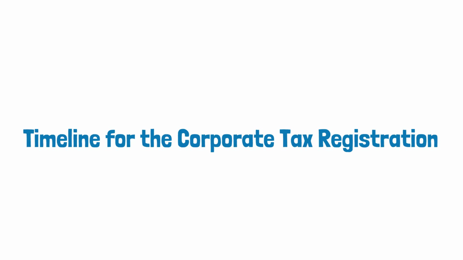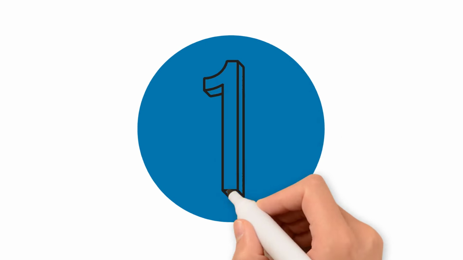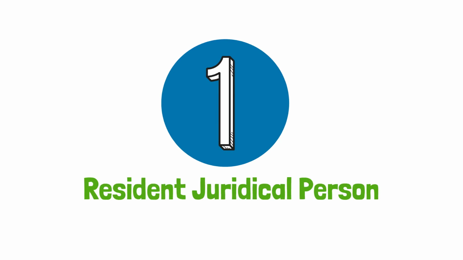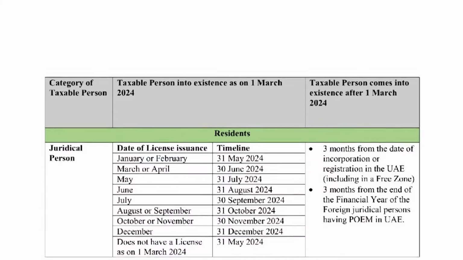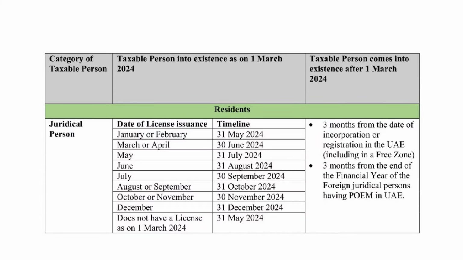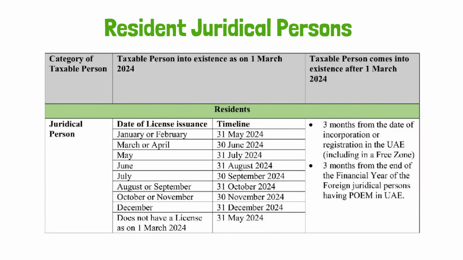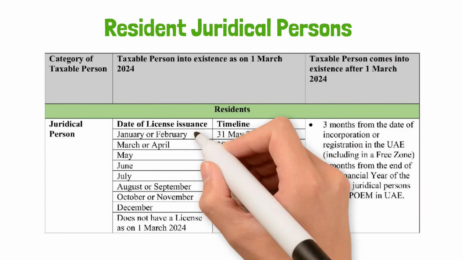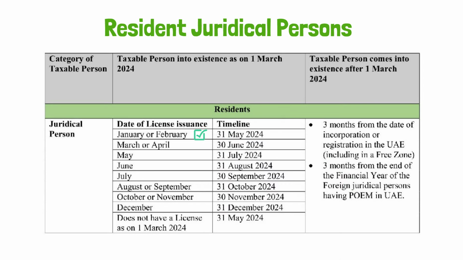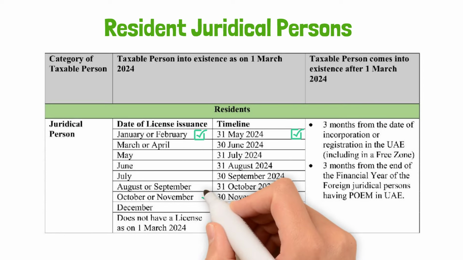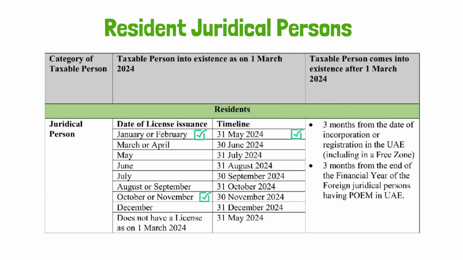Timeline for the corporate tax registration. 1. Resident juridical person. Dear all, this table illustrates the schedule for CT registration of resident juridical persons. For example, if the license of your company is issued in January or February, then you have to register by the 31st of May 2024. If it's issued in October, registration is required by the 30th of November 2024.